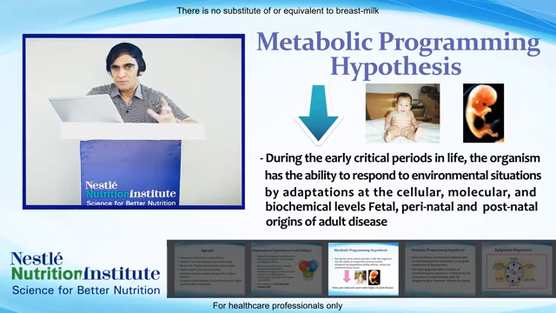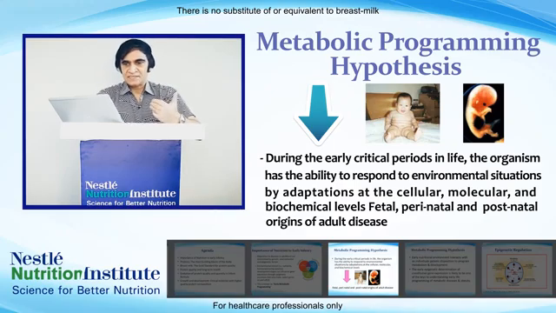So these are a few examples we can give relating nutrition and epigenetics. So the second type of epigenetics is environmental epigenetics. There are many environmental factors which can influence the epigenetic process. So what are the environmental factors? We can give examples like smoking, pollution, hormones, and there are some diets which can also influence the epigenetic process.